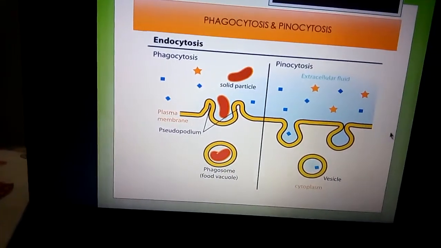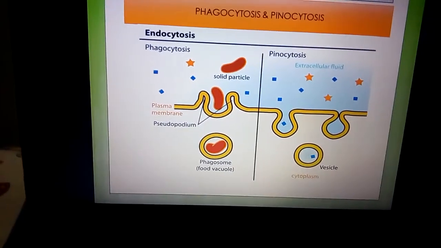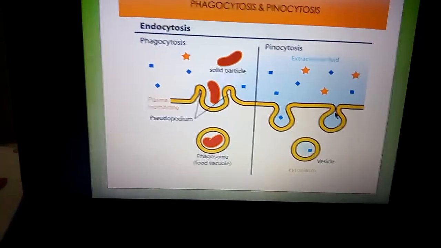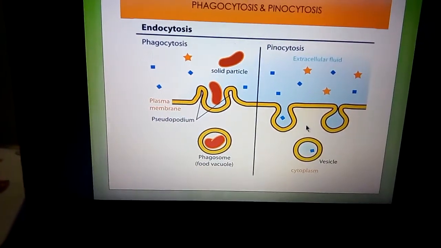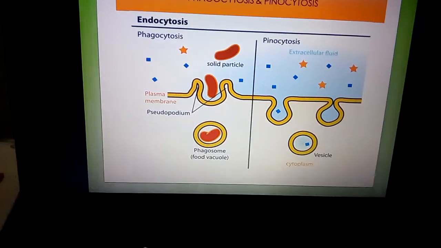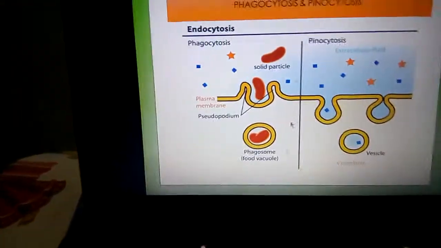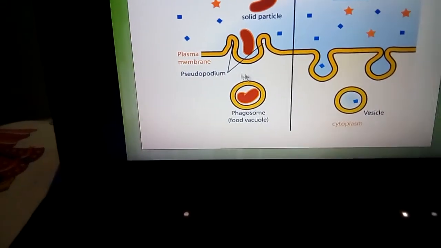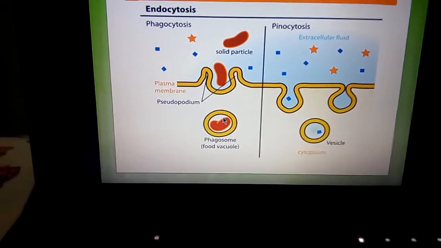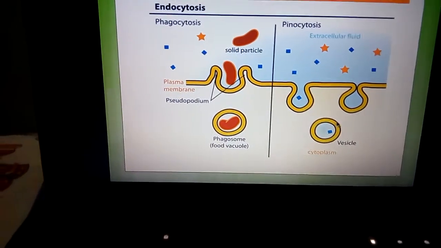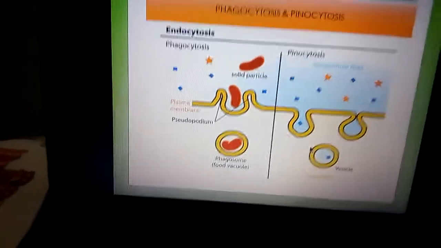And pinocytosis is used for intake of liquid particles like ions, amino acids, sugar, enzymes, etc. Next, in phagocytosis, lysosome combines with phagosome for the formation of food vacuole, but in pinocytosis there is no role of lysosomes.